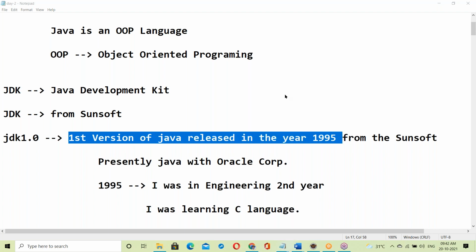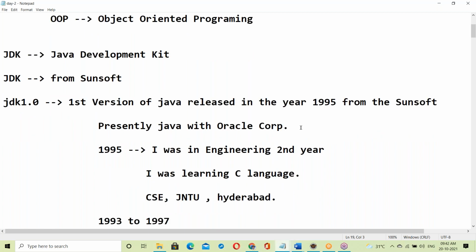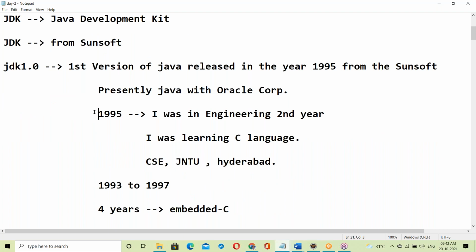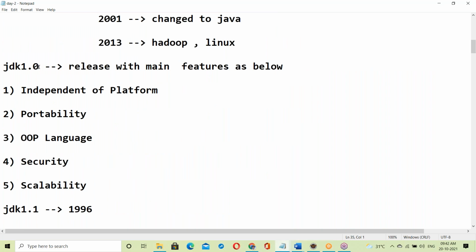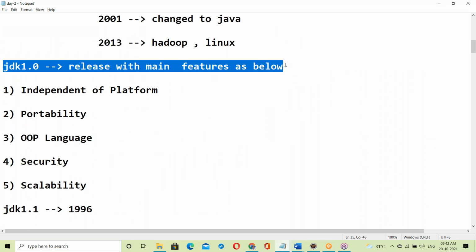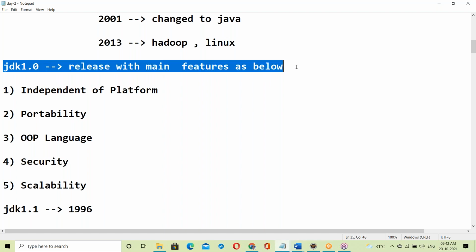Presently Java is with Oracle Corporation. That time I was in my second year of engineering. JDK 1.0 was released with the main features as below.